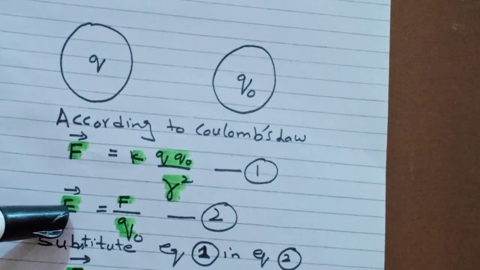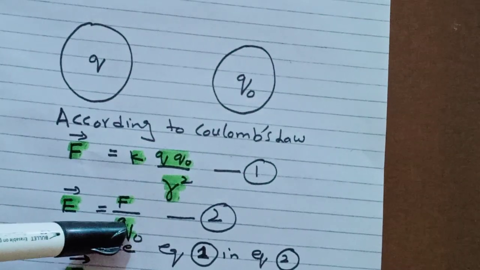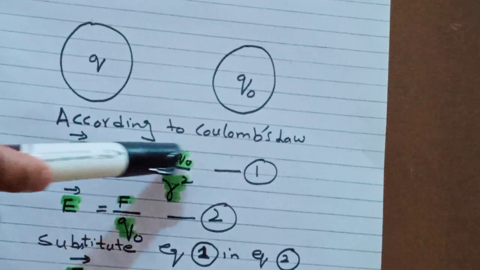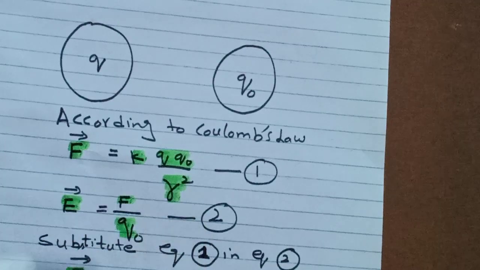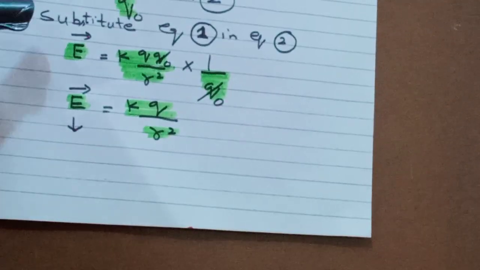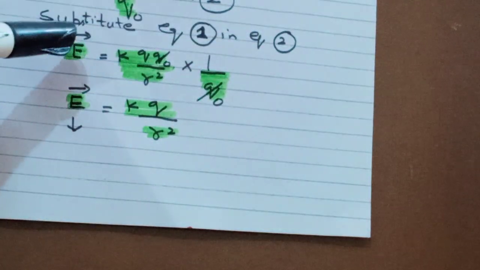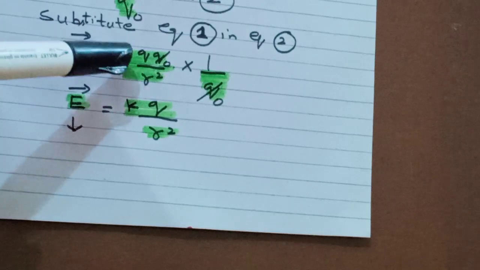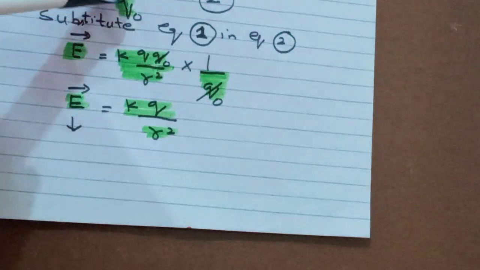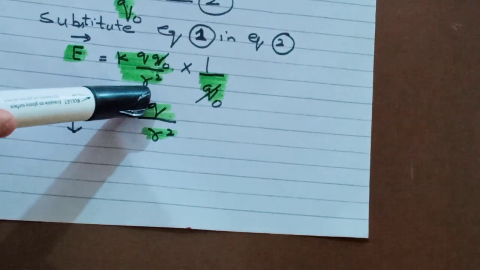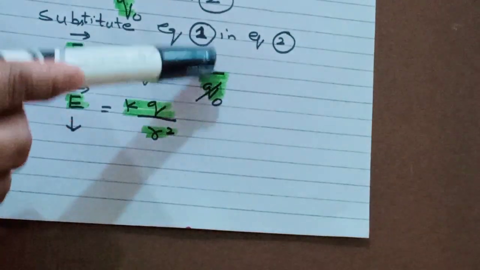We know the formula of intensity, E, which is the force experienced by a unit charge Q naught. Suppose the Coulomb's law equation is equation number 1 and the intensity formula is equation number 2. Substitute equation 1 in equation 2. We replace F by K Q Q naught divided by R square, and the remaining Q naught in the formula of intensity is as it is.